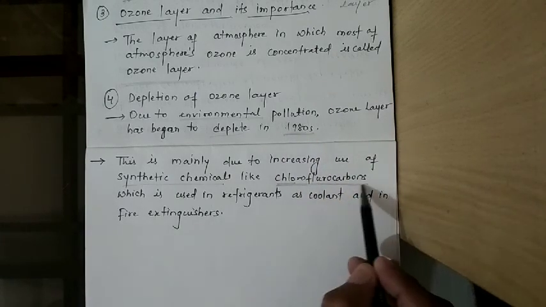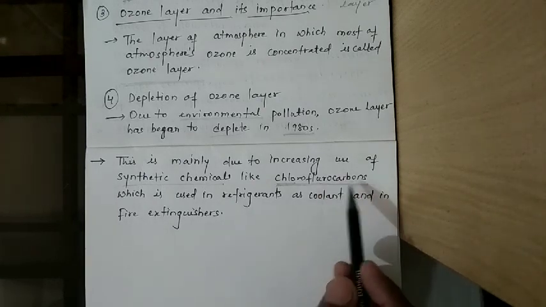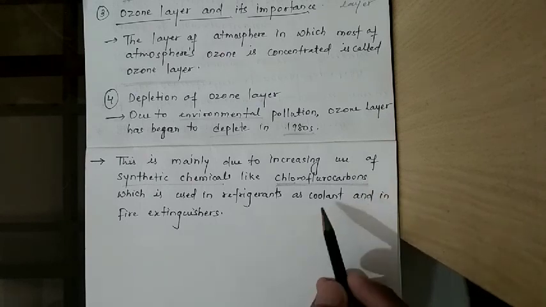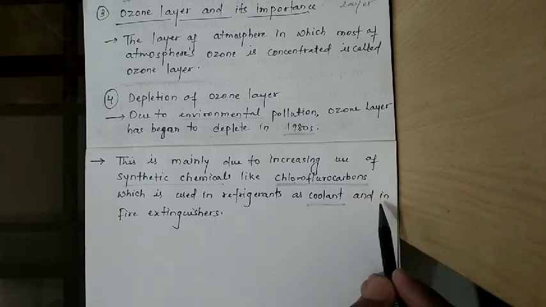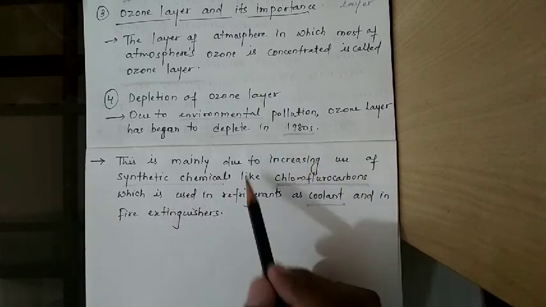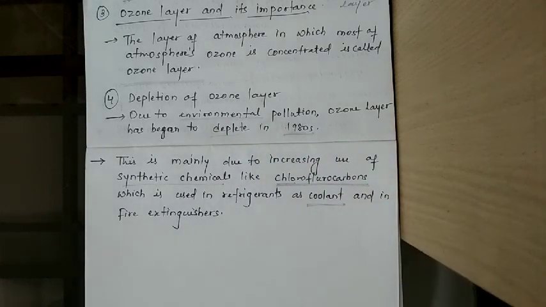That is chlorofluorocarbons. This chlorofluorocarbon is highly utilized in refrigerators, fridges and AC as a coolant, and in fire extinguishers also. These are the main reason for depletion of the ozone layer.